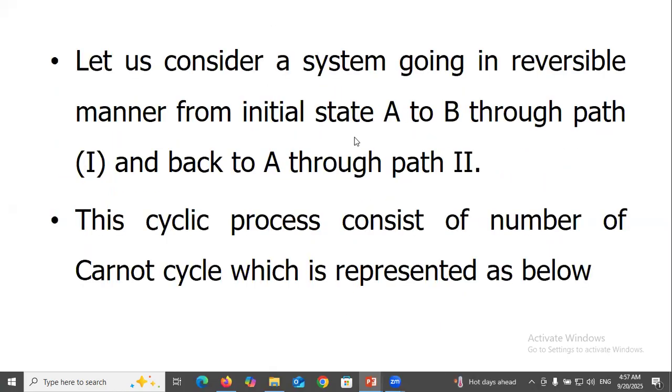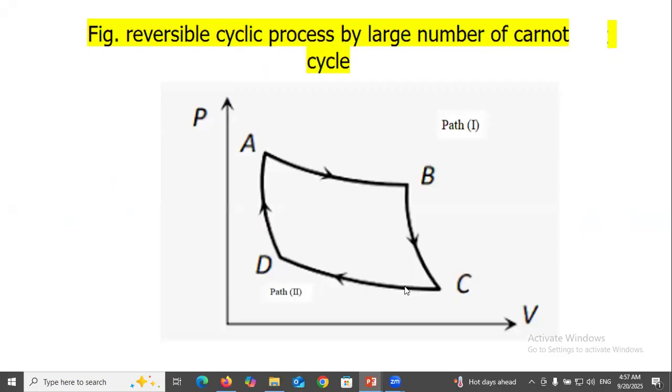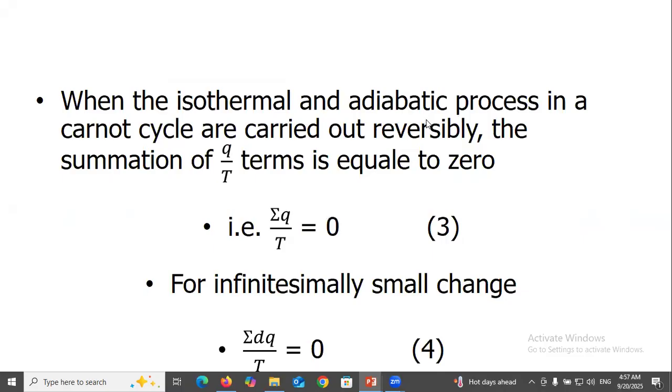Let us consider our system going in a reversible manner from the initial state A to B through path first and back to A through path second. This cyclic process consists of a number of Carnot cycles, which is represented as below. Figure: a reversible process, number of Carnot cycles. When the isothermal and adiabatic processes in a Carnot cycle are carried out reversibly, the summation of Q over T terms is equal to 0. So summation Q over T equal to 0.